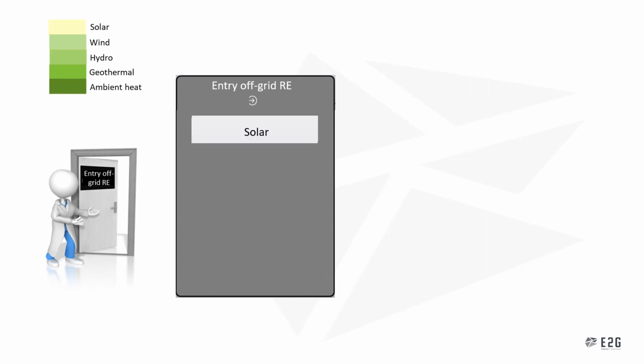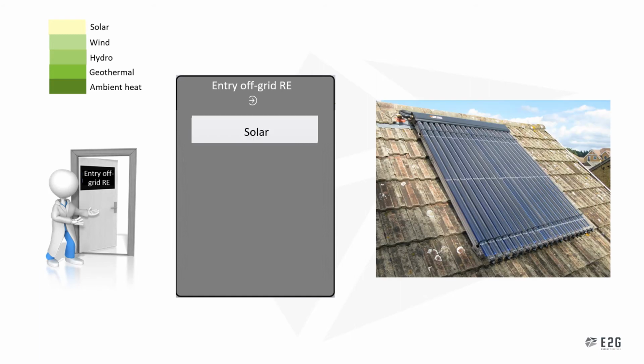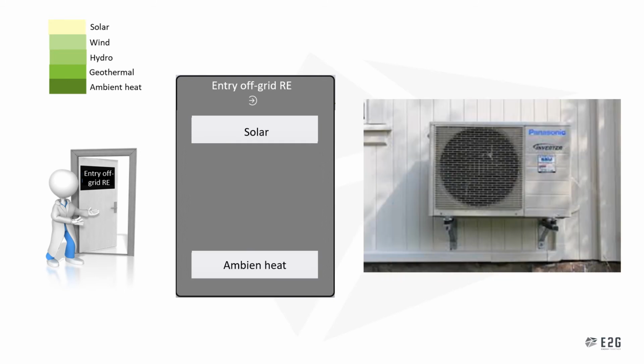Firstly, we have the solar energy. And this is, as previously mentioned, the solar thermal collectors that have been placed off-grid. And then there is ambient heat, which is where we use the off-grid heat pumps. The other energy forms of wind, hydro and geothermal are in almost all instances grid connected.